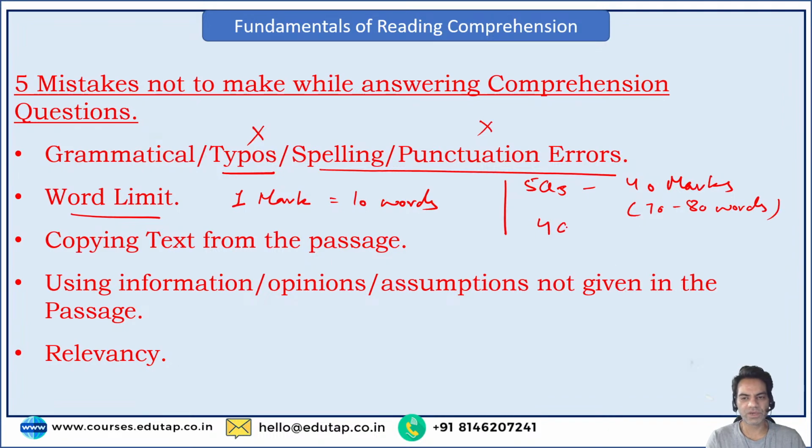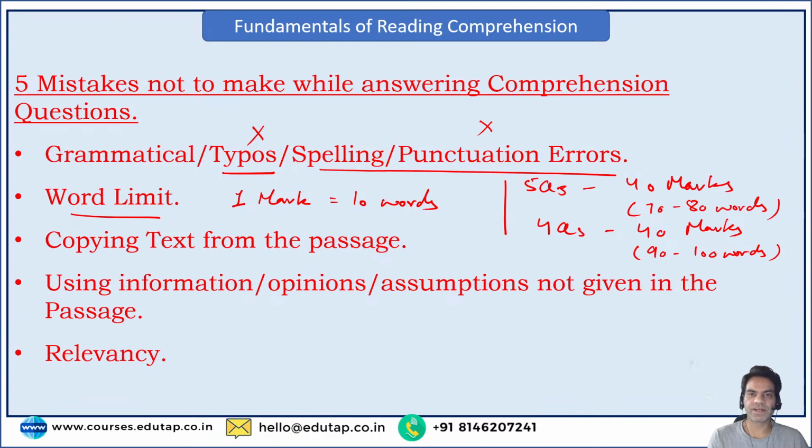Let's assume there are only 4 questions for 40 marks. That means every question is for 10 marks, right? Now I would be writing around 90 to 100 words per answer. So if I'm writing 4 questions, that is somewhere around 400 words. So in a way, you are writing another essay. If you compare logically, your essay would be around 400 words, and this is also around 400 words, right? So you need to understand, this is required.